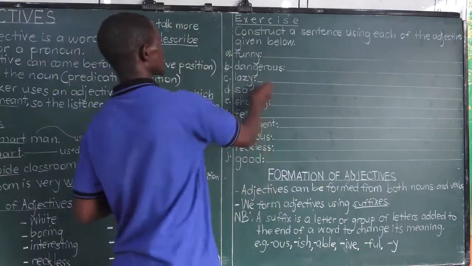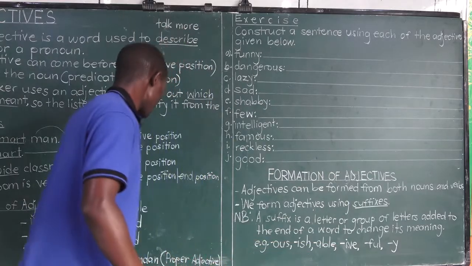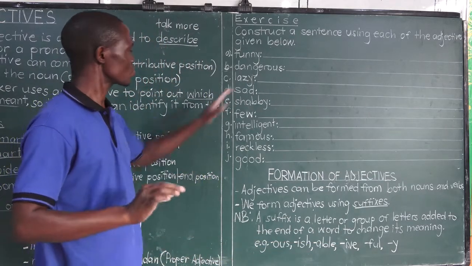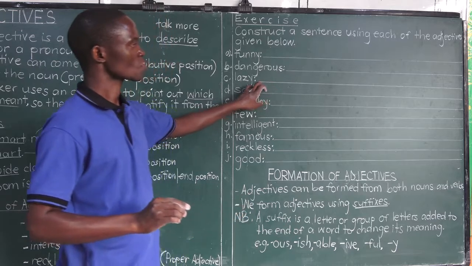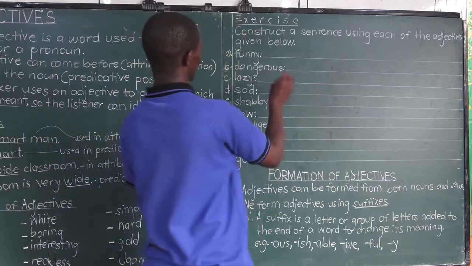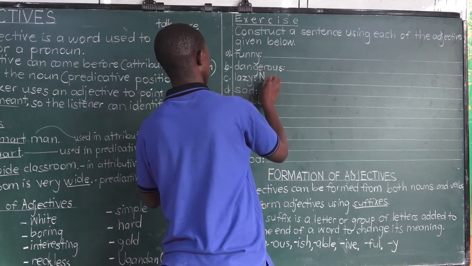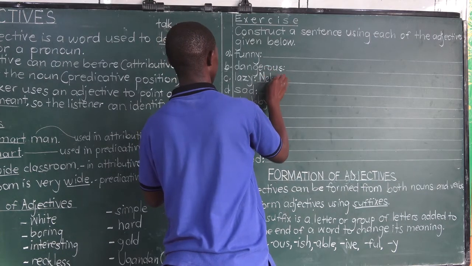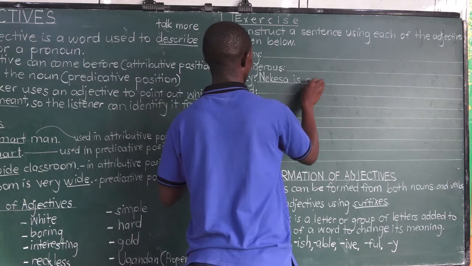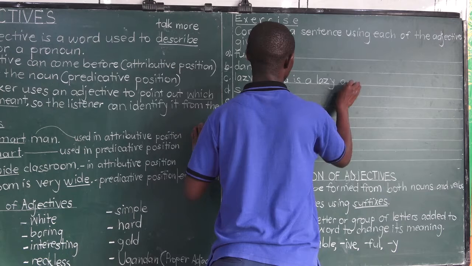You may write your answer here. Let me give you an example. For the adjective lazy, I'm going to use the adjective lazy, but I may not use the whole of the space I've been given. Nekesa is a lazy girl. This is my example.